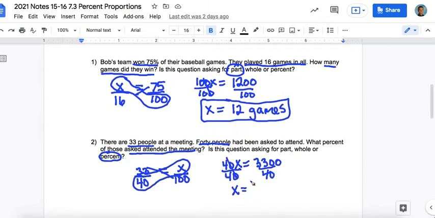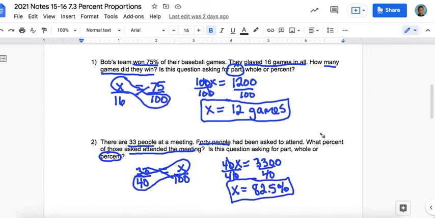And 3,300 divided by 40 is 82.5. And since I was looking for the percent, I have to put a percent sign. Otherwise, it would be wrong if I did not put the percent sign.